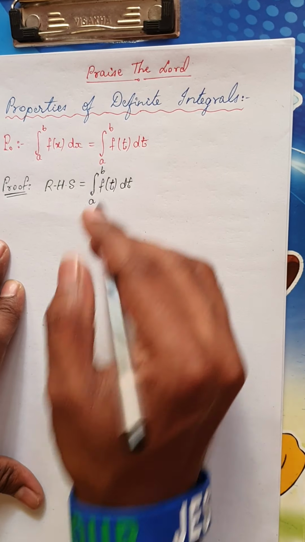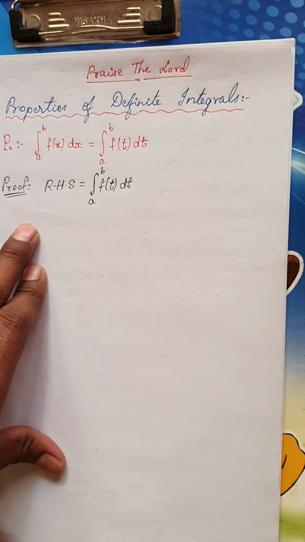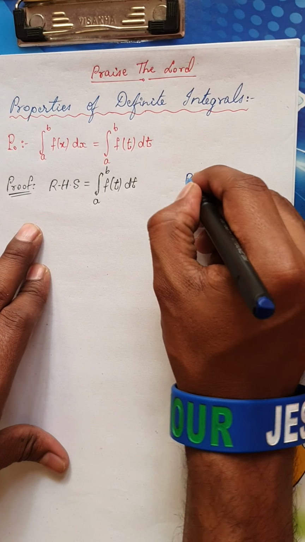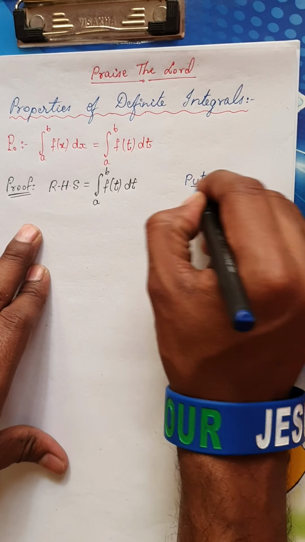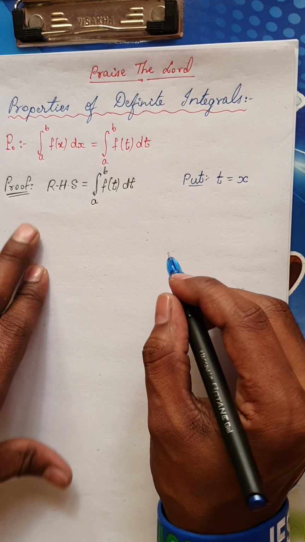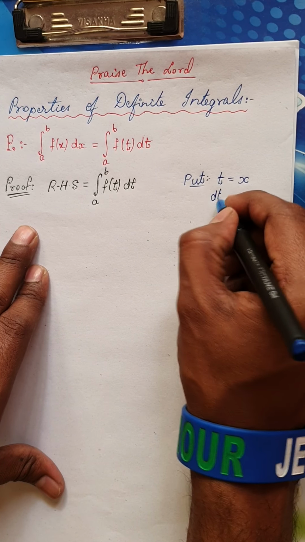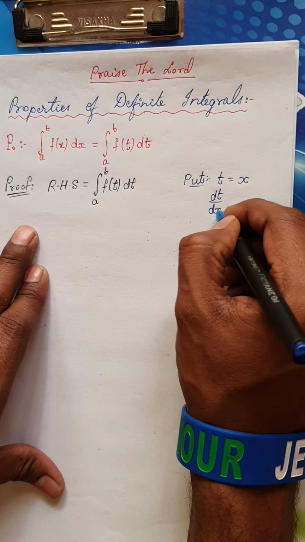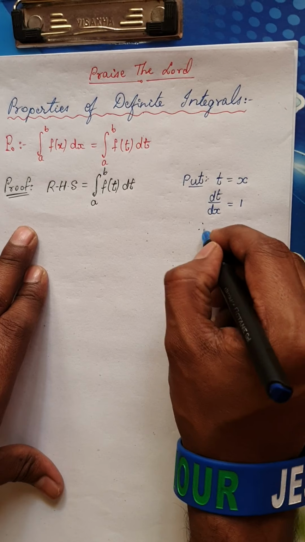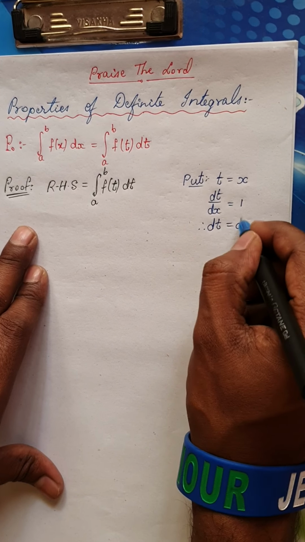So I am considering the RHS. Now I am going to make some substitution. If I put t as x, then differentiating with respect to x, dt by dx is 1, therefore dt would be dx.